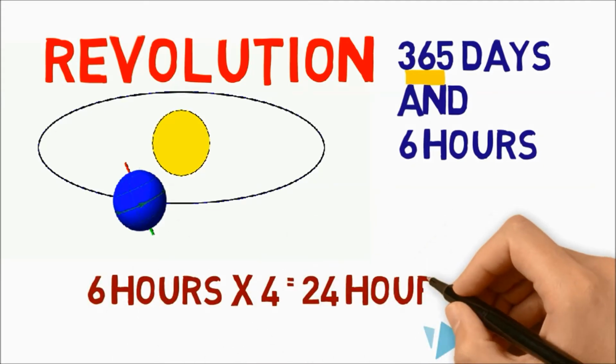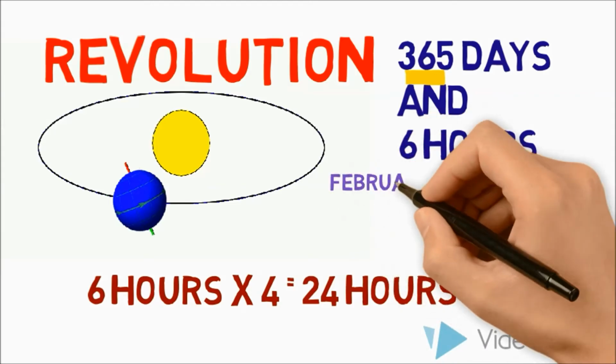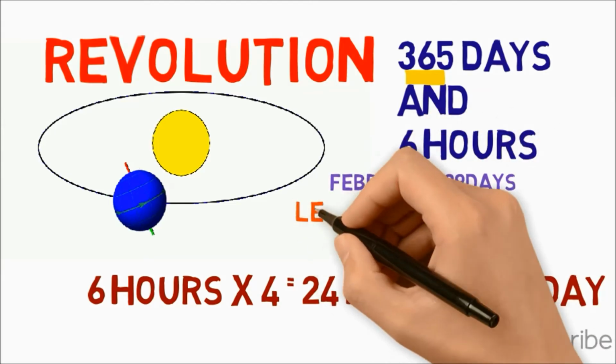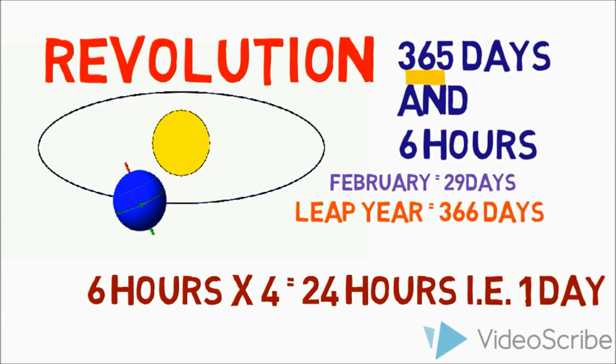6 hours saved every year are added to make 24 hours, that is 1 day, over a span of 4 years. This surplus day is added to the month of February. Thus every fourth year, February is of 29 days instead of 28 days. Such a year with 366 days is called a leap year.